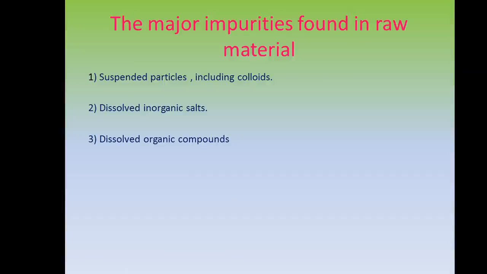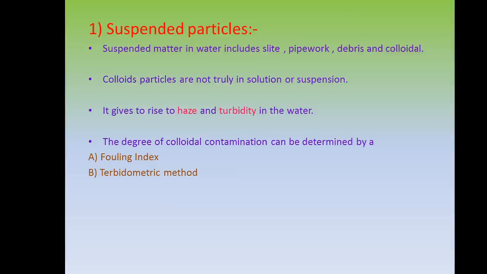Next are the major impurities found in raw water. First is suspended particles including colloids. Second, dissolved inorganic salts. Third, dissolved organic compounds. Fourth, microorganisms and pyrogens. Fifth, dissolved gases. First, suspended particles.